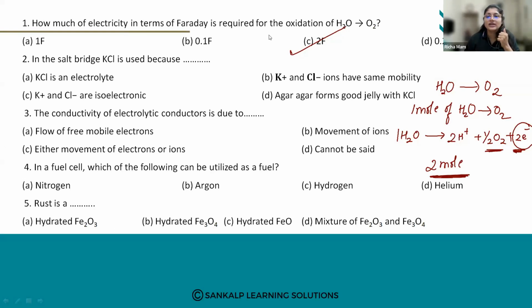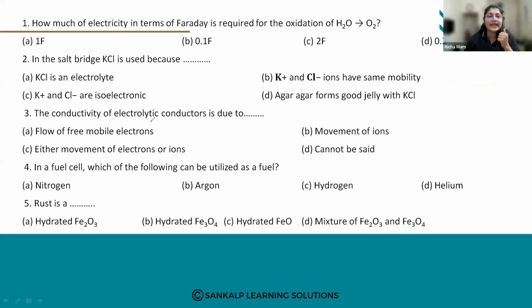So next question. In the salt bridge, KCl is used because. Why is KCl used? A, KCl is an electrolyte. B, K plus and Cl minus ions have same mobility. C, K plus and Cl minus ions are isoelectronic. And D, agar-agar forms good jelly with KCl.